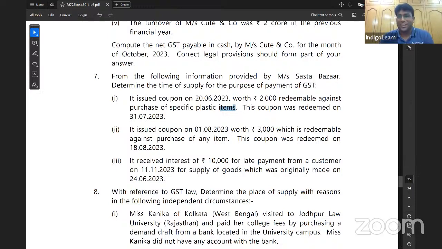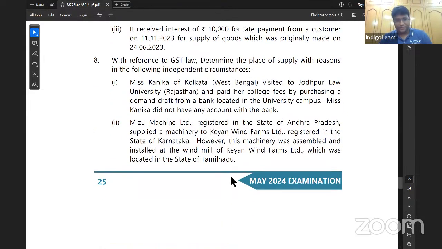Good. Next question, guys. Question number 8. With reference to GST law, determine place of supply with reasons in the following independent circumstances. Number 1. Miss Kanika of Kolkata, West Bengal, visited to Jodhpur Law University, Rajasthan, and paid her college fees by purchasing a demand draft from a bank located at university campus. Miss Kanika did not have any account with the bank. But the point is, as per section 12(12) of IGST Act, banking and financial services, my dear friends, place of supply will be address of the recipient on the records of supplier.